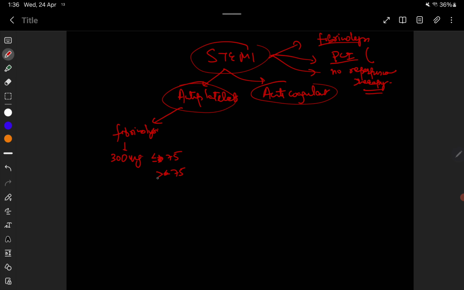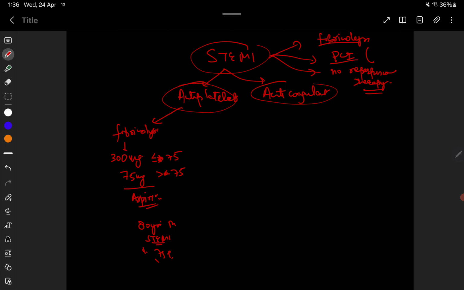But if age is greater than or equal to 75, then you have to load them with clopidogrel 75 mg in addition to aspirin. So if a patient is 80 years old, for example a male who developed ST elevation MI, then you load them with aspirin and clopidogrel. Clopidogrel you give only 75 mg in that case.